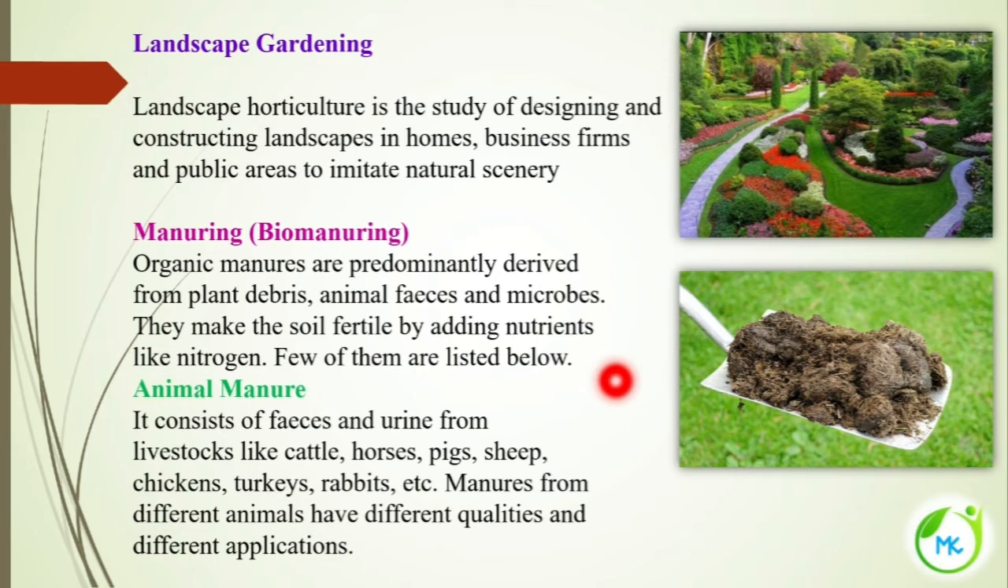Now let's see a few bio manures. First is animal manure. The animal manure consists of feces and urine from livestock like cattle, like cow, buffaloes, horses, pigs, sheep, chicken, turkey, rabbits and all. Their feces and urine constitute the animal manure. The manures from different animals have different qualities and different applications.